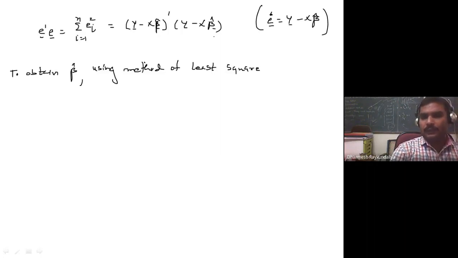If the second derivative is greater than 0, it gives the minimum, and if it is less than 0, it gives the maximum. But here we first obtain the first derivative of this quadratic form and equate it to 0, and we will get the normal equation. By another way we will show that beta cap actually minimizes the residual sum of squares.